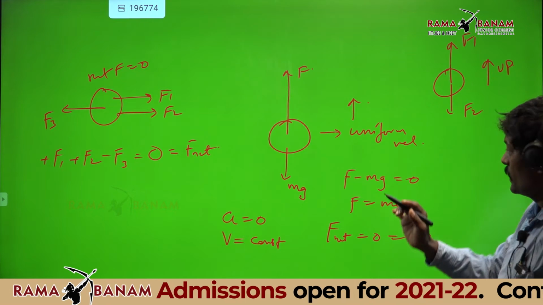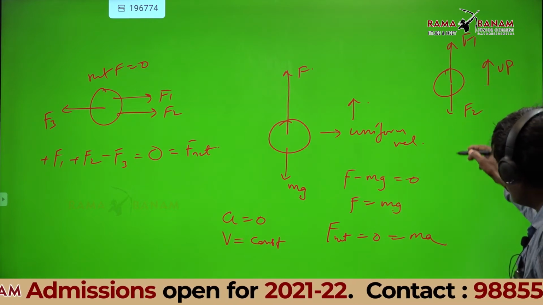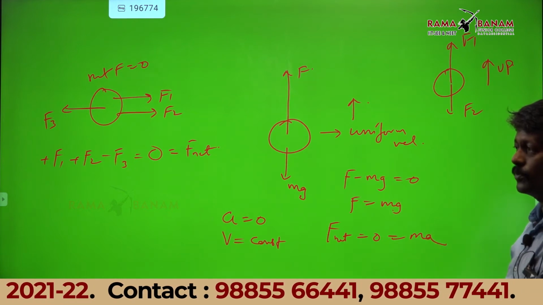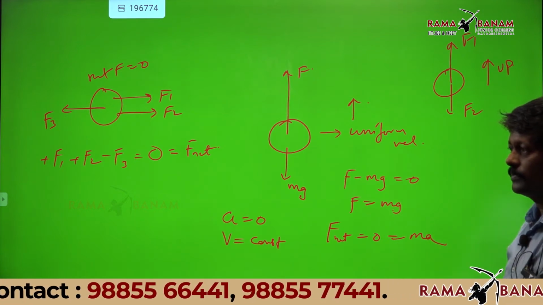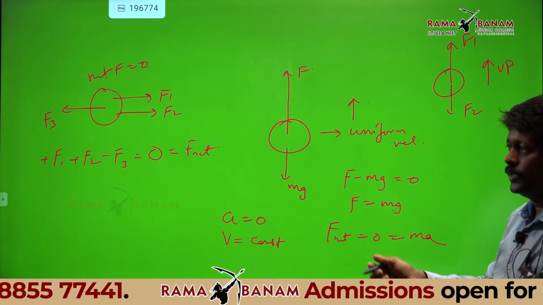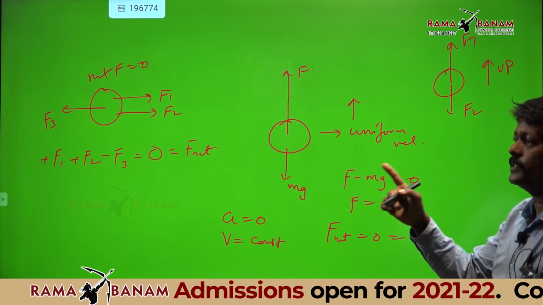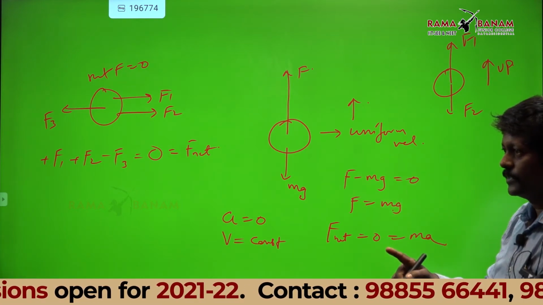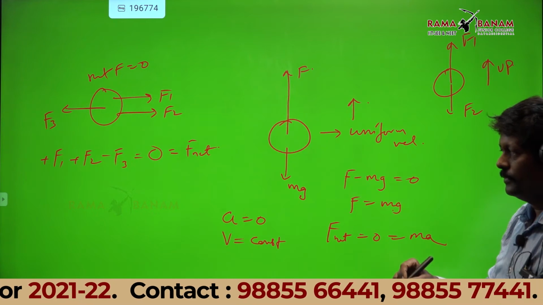Now listen. If the ball is coming down with acceleration, which is more? F2 minus F1 is the net force. If you have net force, there is acceleration. Got my point?